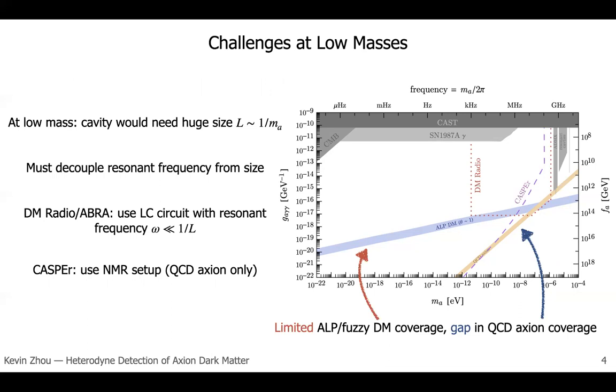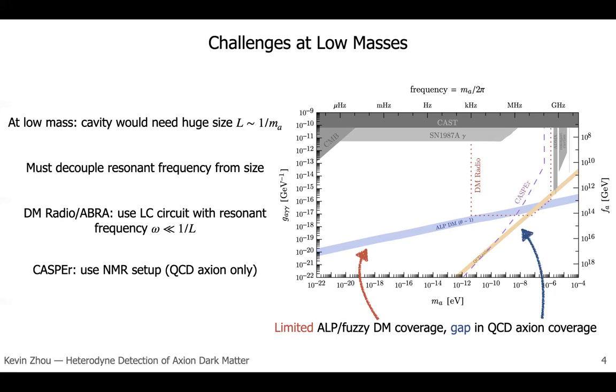In the past 10 years, two qualitatively new approaches have emerged. One is the LC circuit approach, which is exemplified in ADMX SLIC, DM Radio and ABRACADABRA. And here we use a lumped element circuit, which allows the resonant frequency to be much lower than the inverse size. Another approach is CASPEr, which uses nuclear magnetic resonance. And in this case, the resonant frequency is set by the external magnetic field. I've shown CASPEr here, but it only probes the QCD axion because it directly probes the axion-gluon coupling. So it does not probe the rest of the parameter space shown.